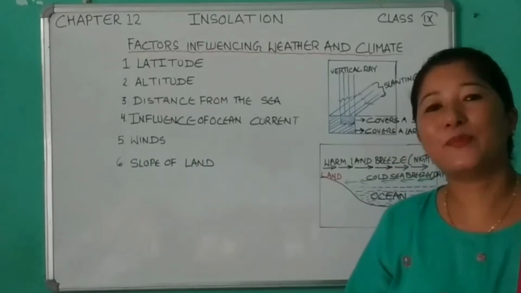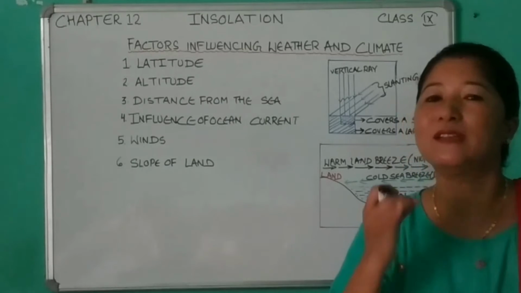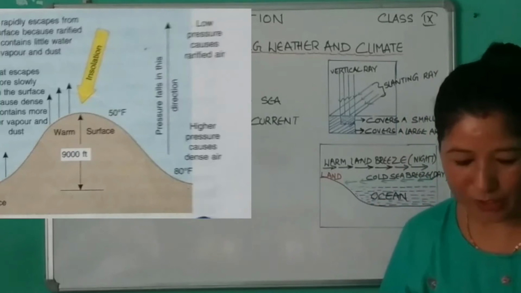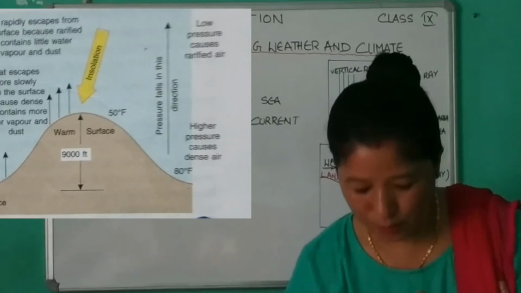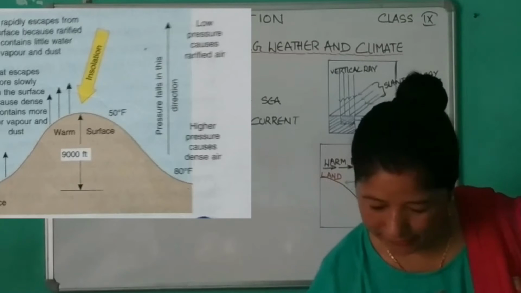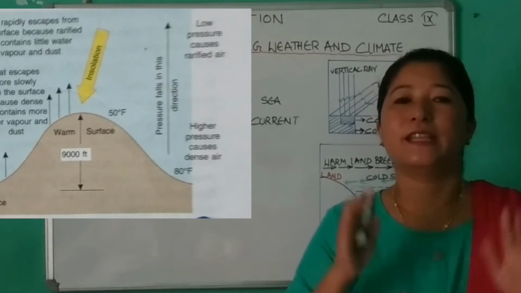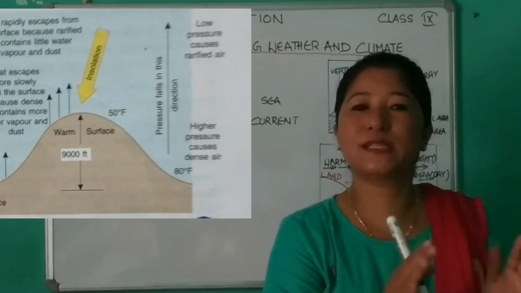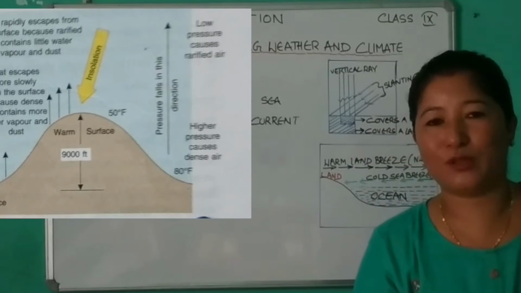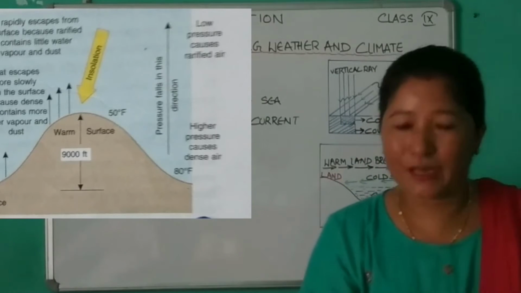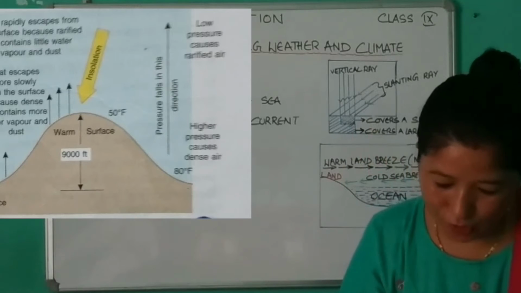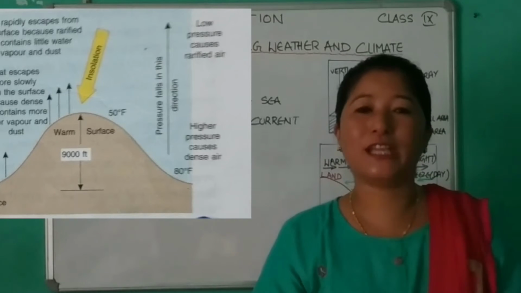So why does the temperature decrease with the increase of height? Point number 1. You can follow your textbook also, it's on page number 88. So the first one is the atmosphere is mostly heated from below. You all know that, isn't it? By the terrestrial radiation. And moreover, the lower layer of the atmosphere is denser.